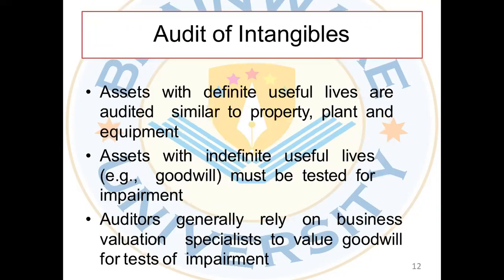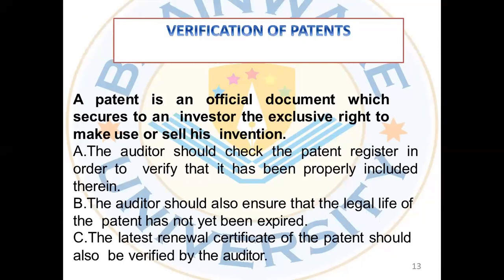Now, how will he audit the intangible assets? The assets which have defined useful lives are audited similar to property, plant, and equipment. Assets with indefinite useful lives, meaning goodwill, must be tested for impairment. The auditor generally relies on the business valuation specialist to value goodwill for a test of impairment. So the impairment of goodwill is an important part of verification and valuation of assets.